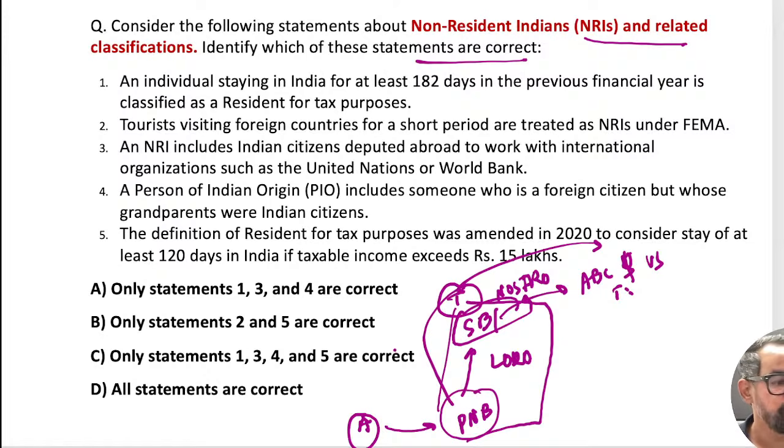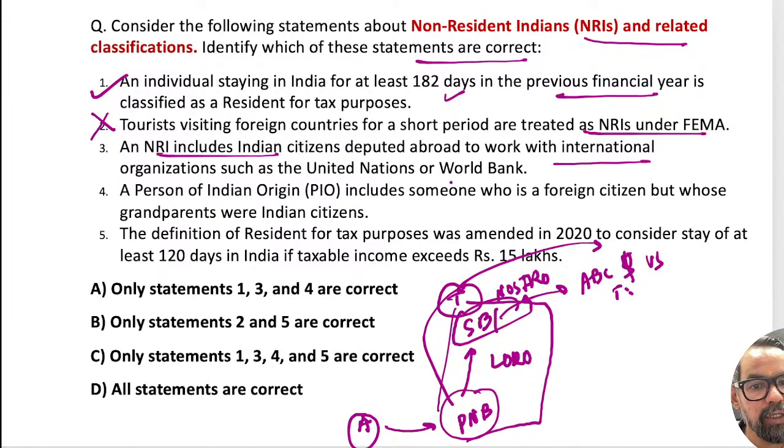Vivek sir, got it? So here, an individual staying in India at least 182 days in the previous financial year is classified as a tax resident. Is a tourist visiting India for a short period treated as an NRI? No. The NRI includes an Indian citizen deputed abroad, in an organization or for any other work.